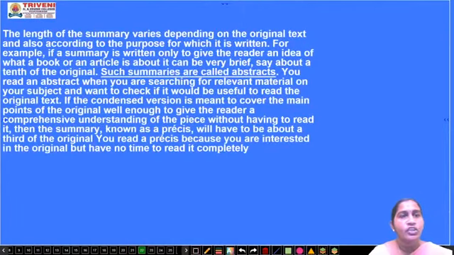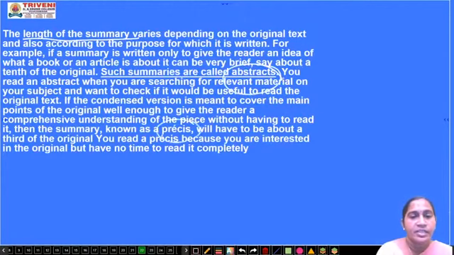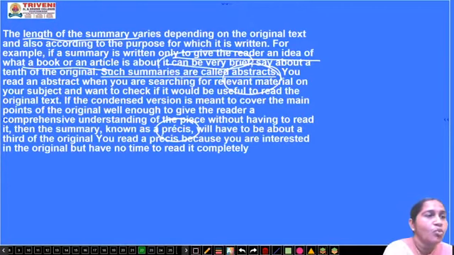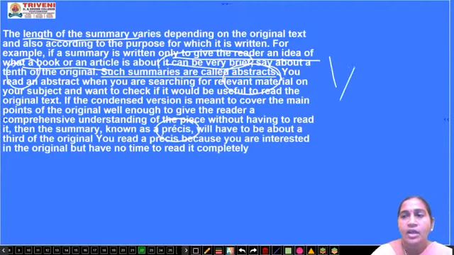Next one, the length of the summary varies. Now here we are going to see what is an abstract and what is a précis. The length of the summary varies depending on the original text and also according to the purpose for which it is written. For example, if a summary is written only to give the reader an idea of what a book or an article is about, it can be very brief, say about 1/10 of the original.